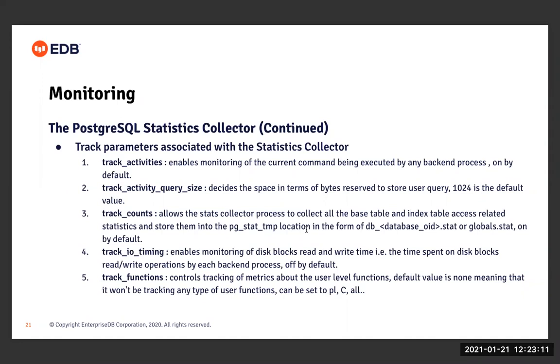Other than this, we have the track_io_timing parameter, which enables monitoring of disk block read and write time, that is, the time spent on disk block read or write operations by each backend process. By default, this parameter is set to off because it impacts the overall query performance. The last parameter associated with the stats collector process is track_functions, which says whether the statistics related to PL/pgSQL, C or other types of SQL functions need to be tracked or not.